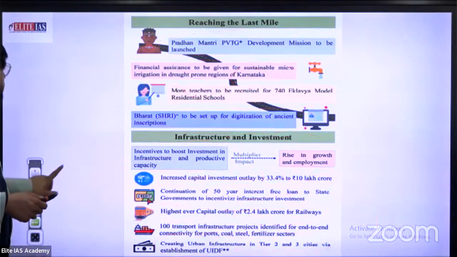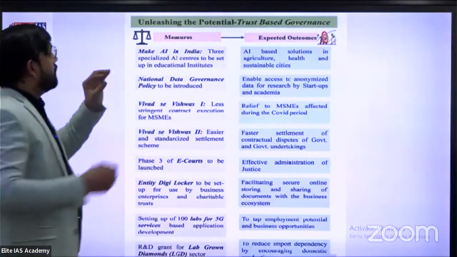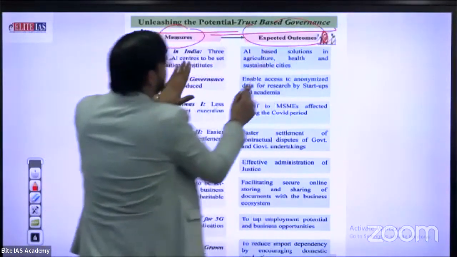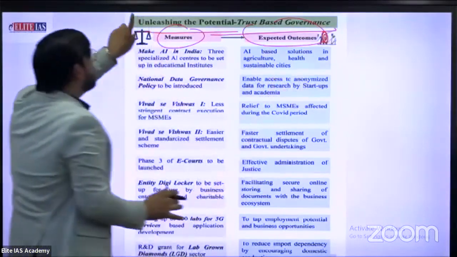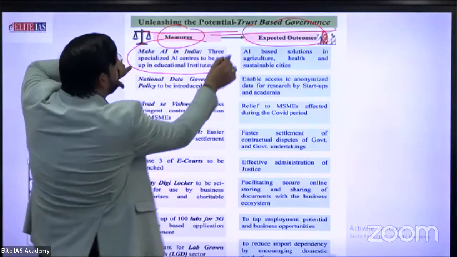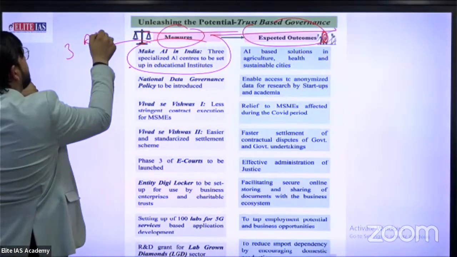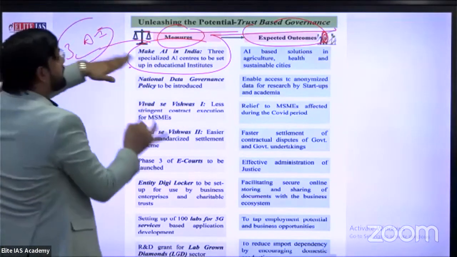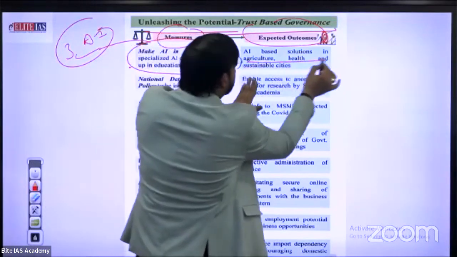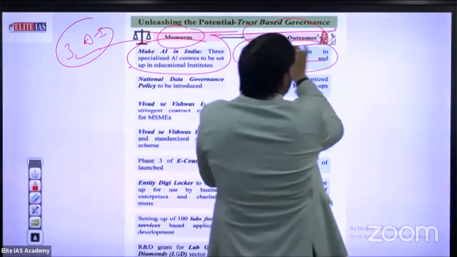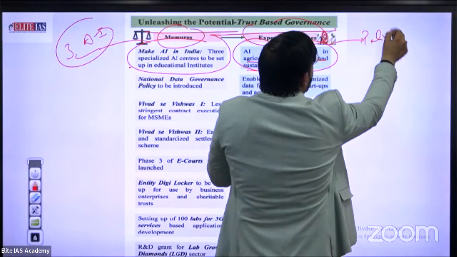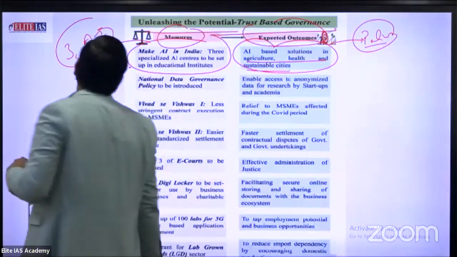Let's see our next slide. First, unleashing the potential, trust-based government. There is a measure and an expected outcome. First measure, Make AI in India. 3 specialized AI centers to be set up in educational institutes. How many? 3 AI centers. This is important for you. But what is the expected outcome? AI-based solutions in agriculture, health, and sustainable cities, providing sufficient data and also helping to make policy and the budget for the upcoming year. This is the perfect effort of the government.